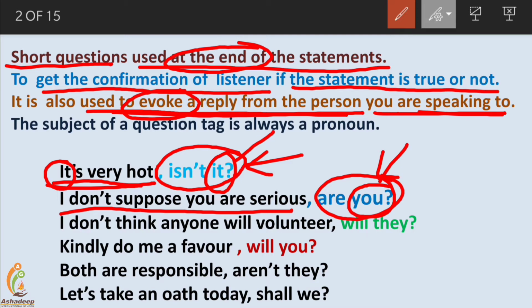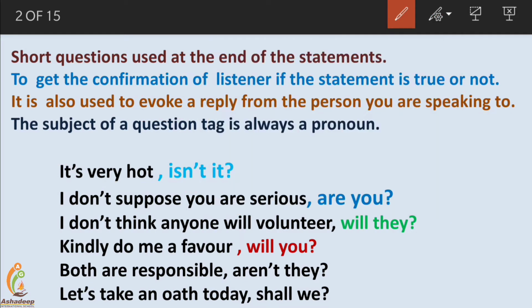Next, I don't think anyone will volunteer. Again you can see the question tag is added at the end of the sentence, and a pronoun is added at the end.